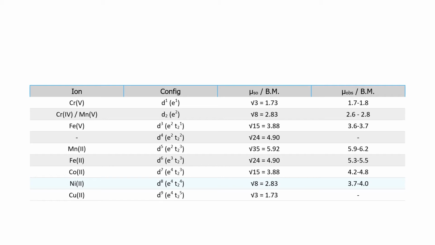Last one is nickel. You can see that nickel plus 2 has 4s0, 3d8. It has 2 unpaired electrons, which will be 2.93 to 4. This is regarding the number of unpaired electrons in each transition metal ion and calculation of that.